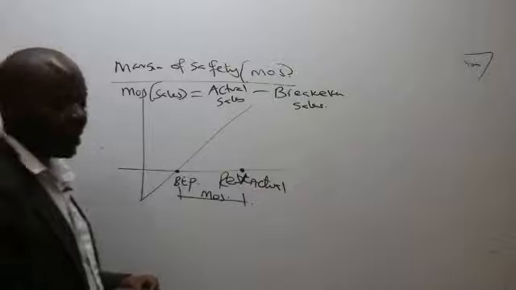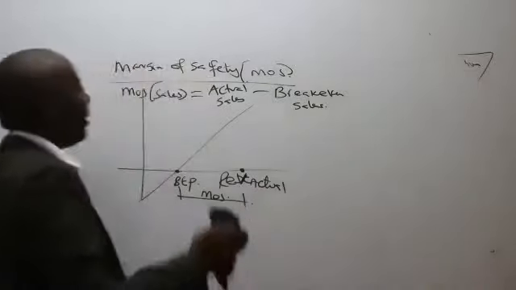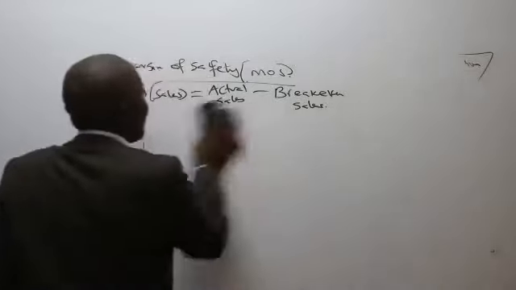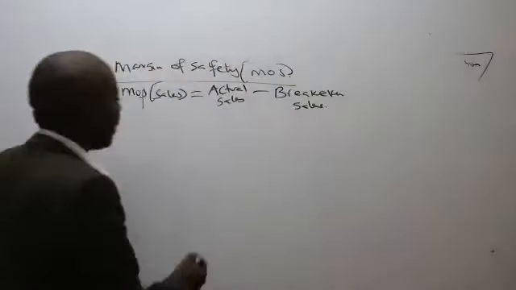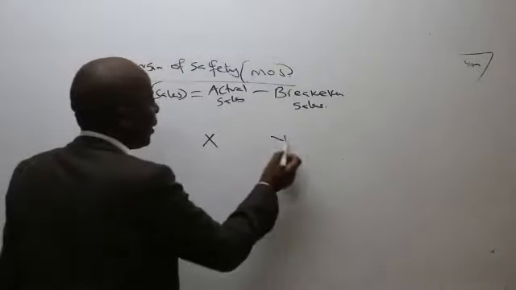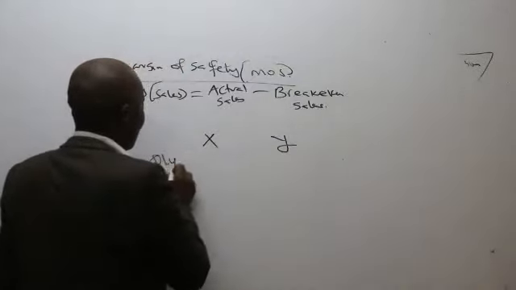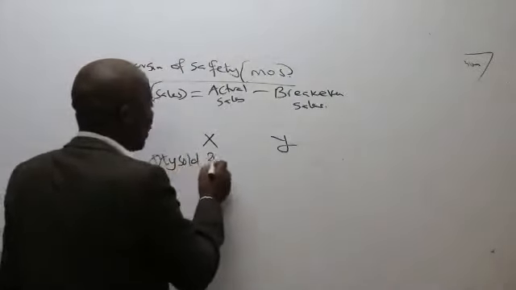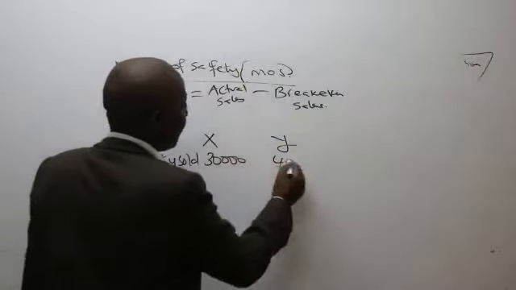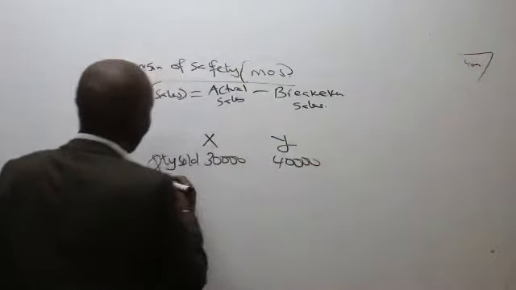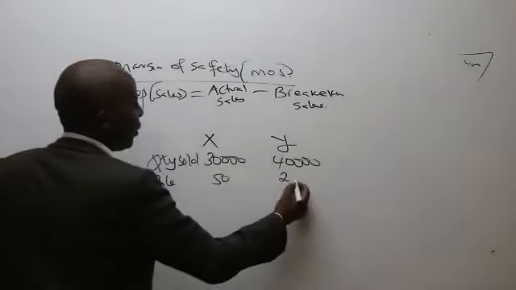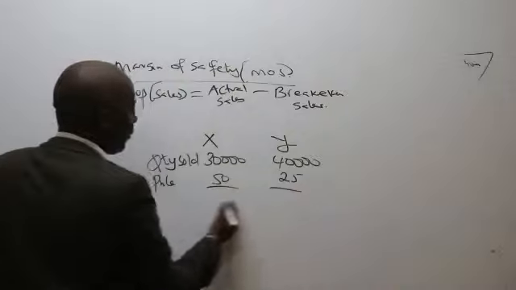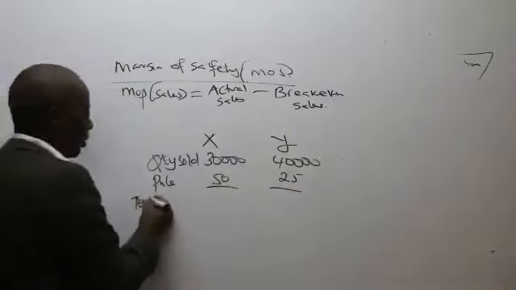Now, ladies and gentlemen, remember that for the two products X and Y, they have given us quantities to be sold: this is 30,000, this is 40,000. And they have given us the selling prices, 50 and 25. So could you kindly give me the total sales?